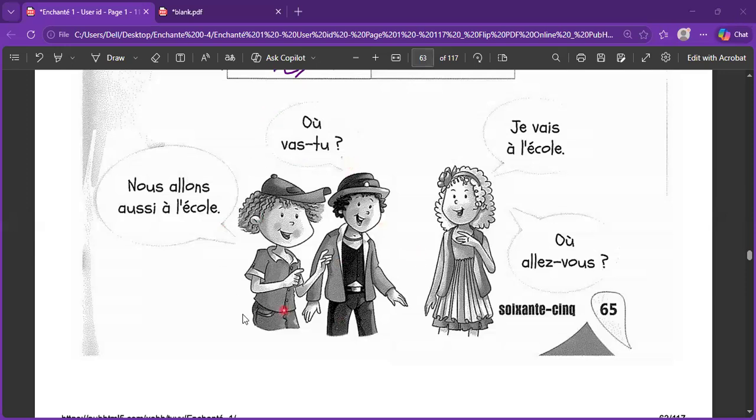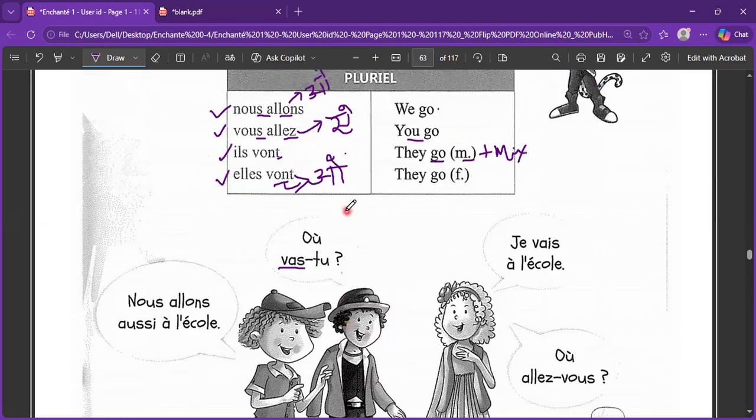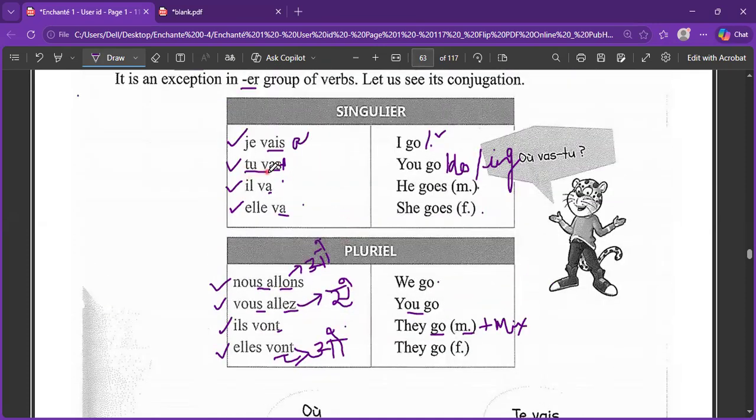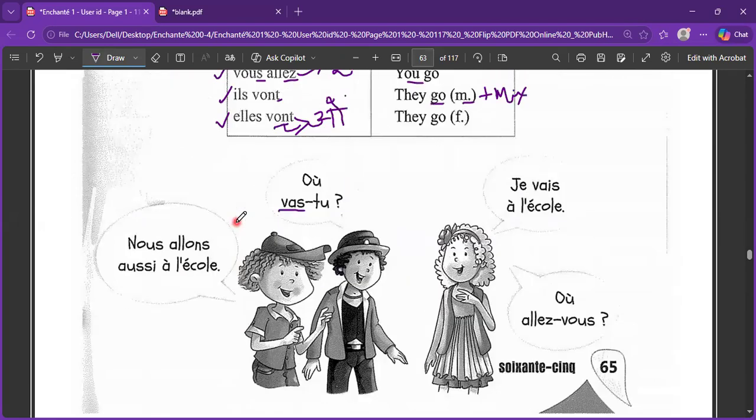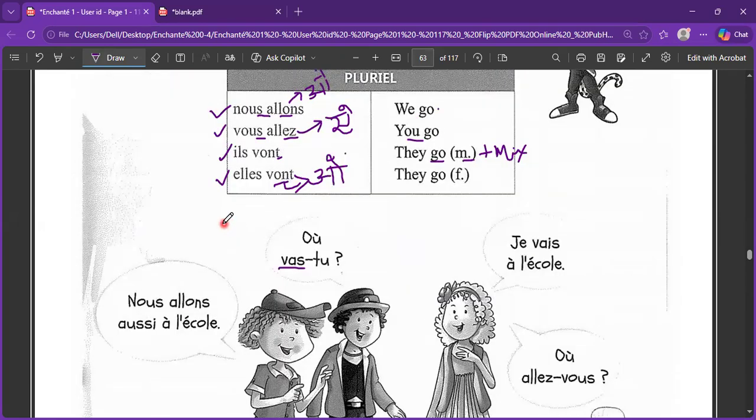This is the application of this verb. Now, if you look at the chit-chat very closely, what do you see? The conjugation has been reversed. We have already discussed that when this form is given to you directly and you just reverse the order, you put the verb first and the subject pronoun after, you make it a question in French. It becomes a question that you can ask in French.